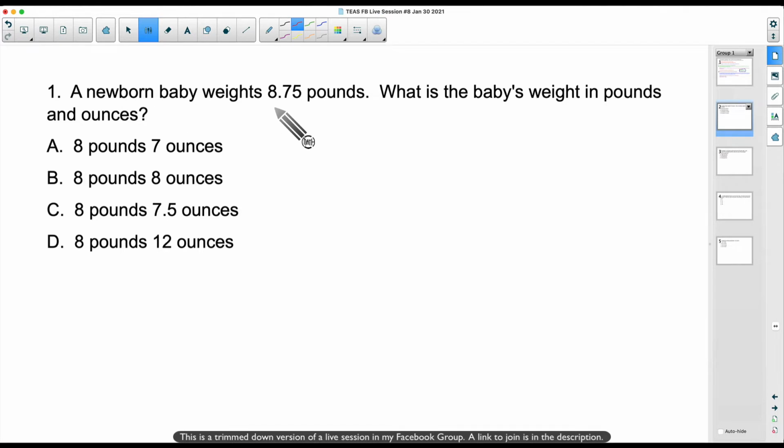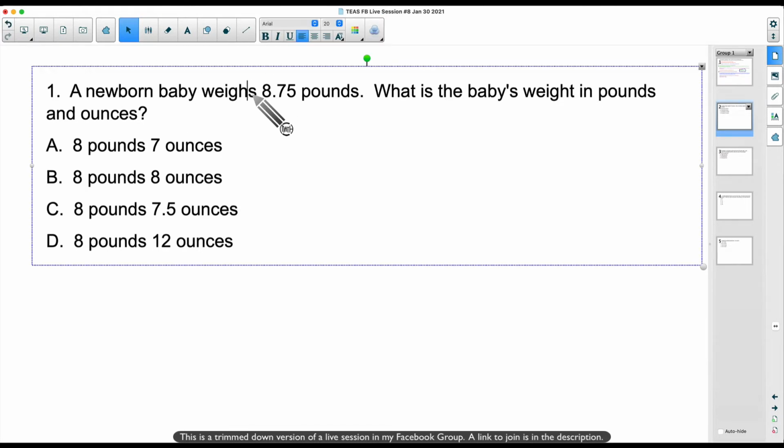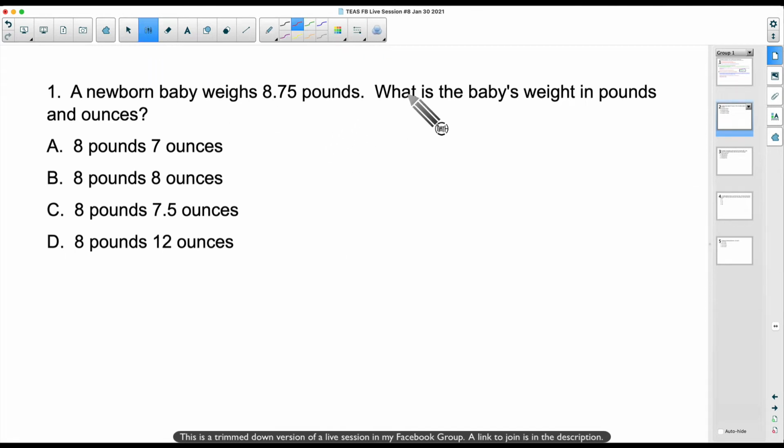A newborn baby weighs 8.75 pounds. What is the baby's weight in pounds and ounces? So we already know the baby's going to be 8 pounds and some odd number of ounces. And what I want to hit on here, and I've also hit on this in other live sessions and mini sessions, is that the 0.75 does not mean 7 ounces. It does not mean 8 ounces. It does not mean 7.5 ounces.